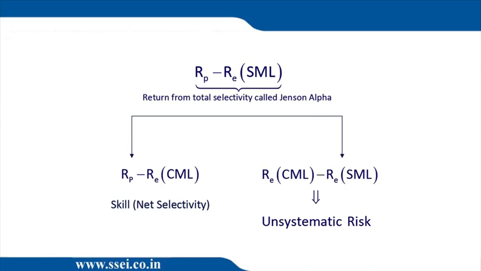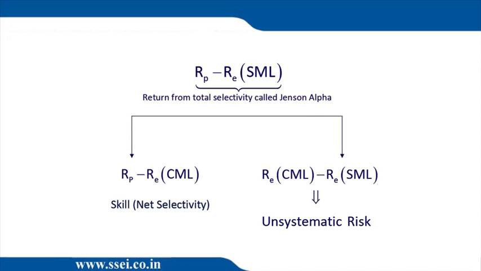So when you do RP minus CML, you get the return earned by the fund manager from skill. On the right hand side, you have the residual term, which is CML minus SML. Now this is the return he should have earned because of unsystematic risk. Okay, return from unsystematic risk. So Jensen alpha is split into two parts. The left part is called skill or net selectivity. And the right side part is called return due to inadequate diversification or unsystematic risk.